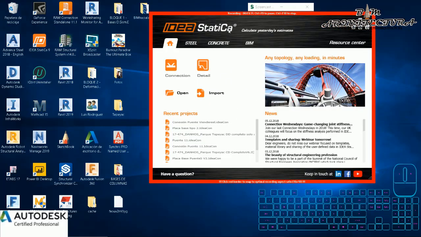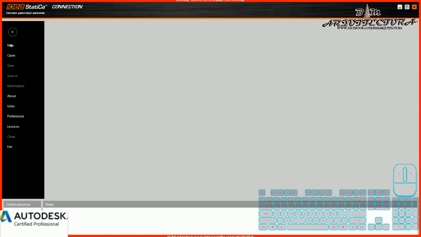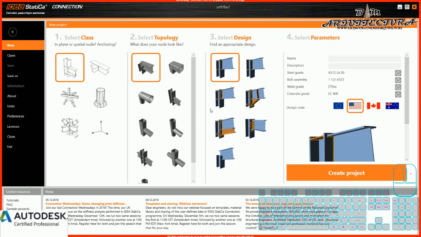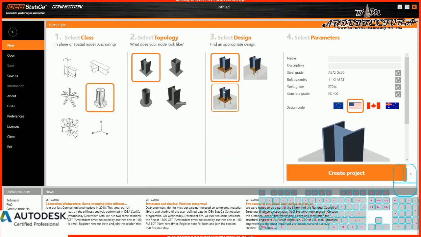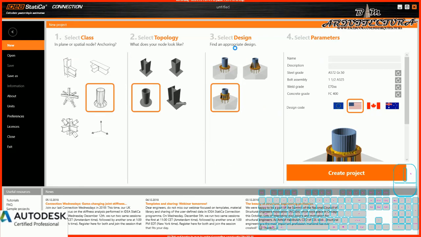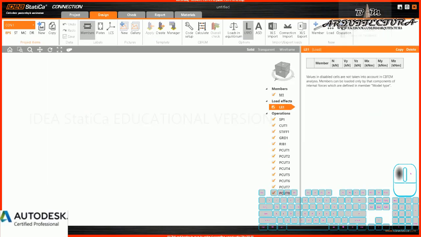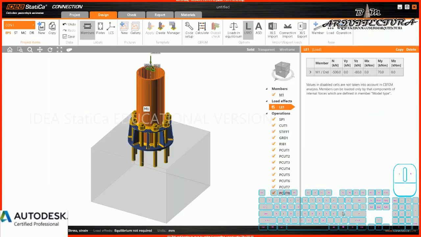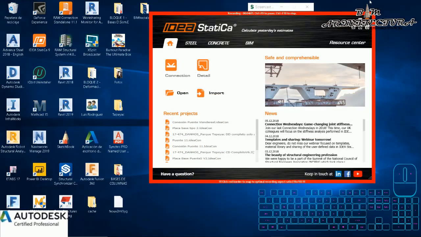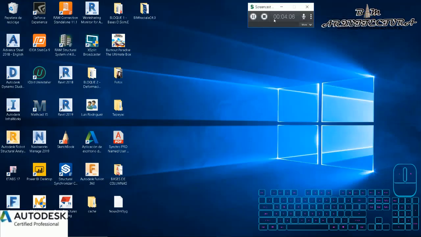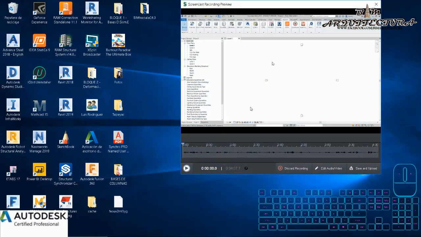Statica, where I can see the interoperability: we can record information from other software different from the ones that have the Screencast plugin. For example, I create a pretty schematic connection. It doesn't have information, but it's only to show that we can use that.